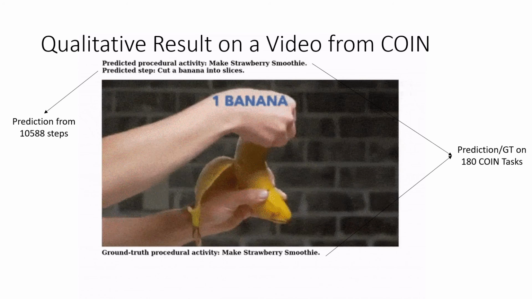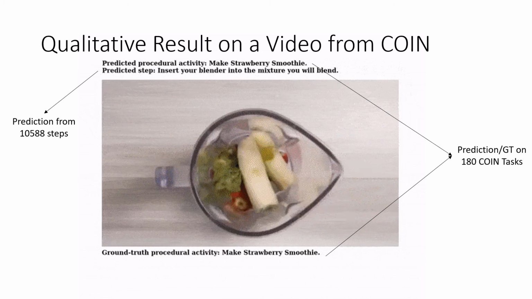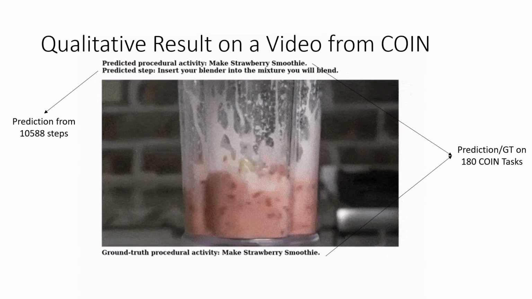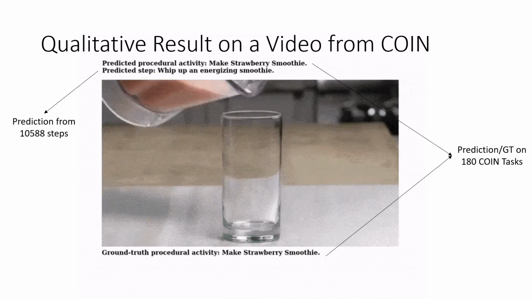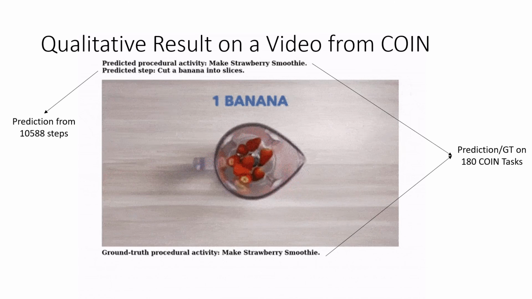First, we would like to show a qualitative example from the COIN dataset. Our model not only successfully recognizes the procedural activity in this video, but also predicts highly relevant step for each video segment without seeing any step annotation in the COIN dataset.